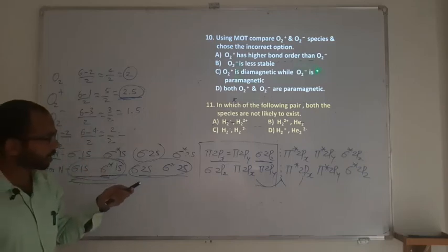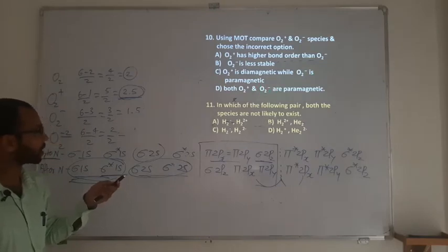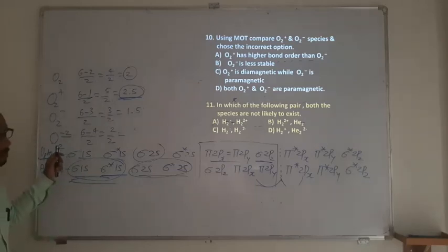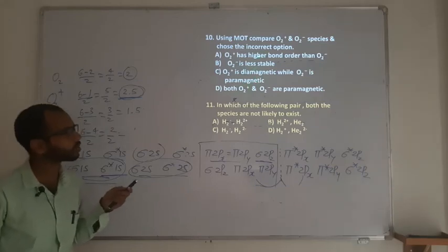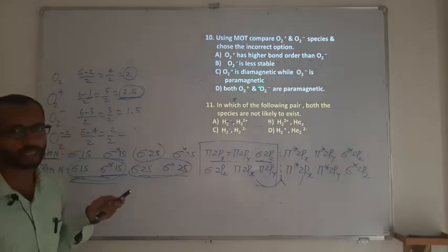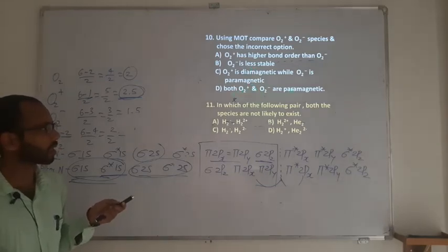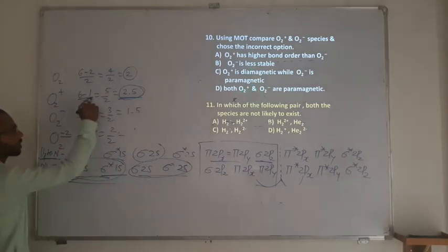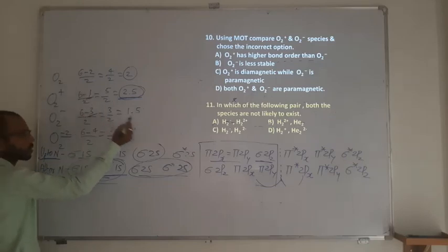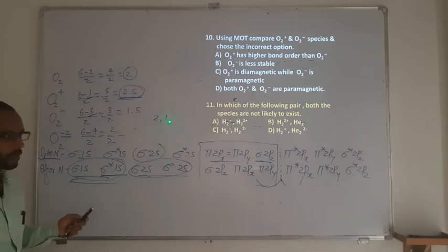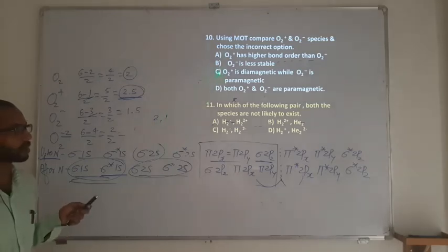Then O2 plus is diamagnetic, whereas O2 minus is paramagnetic. So here there is 1 electron in antibonding, definitely that will be an unpaired, so it should be paramagnetic. But the given option has O2 plus as diamagnetic, so this is incorrect. And both are paramagnetic, because this is 1 electron, so para only. 3 electrons means 2, 1, so therefore it is going to be para. So both are para, so answer is going to be C.